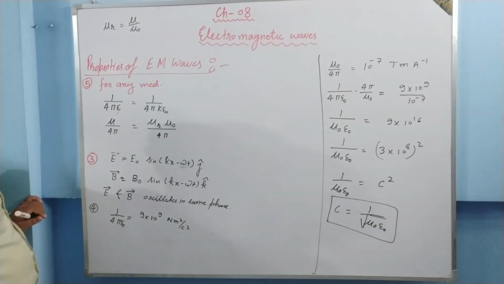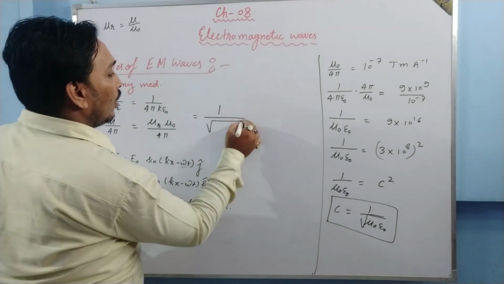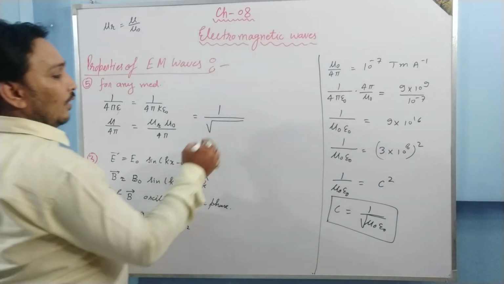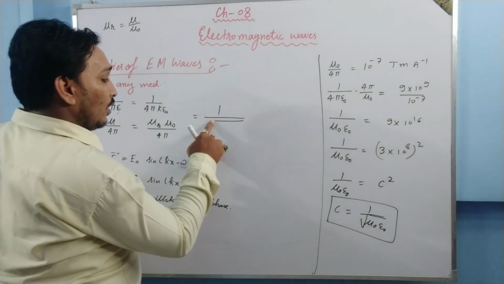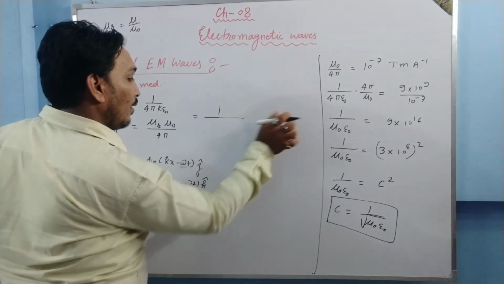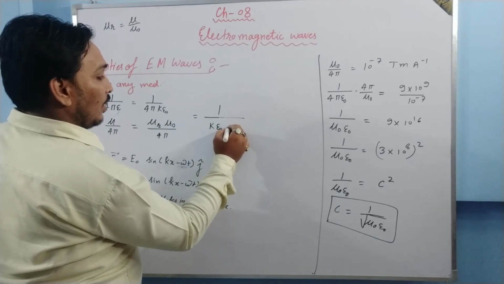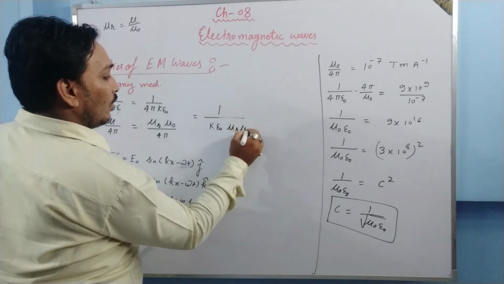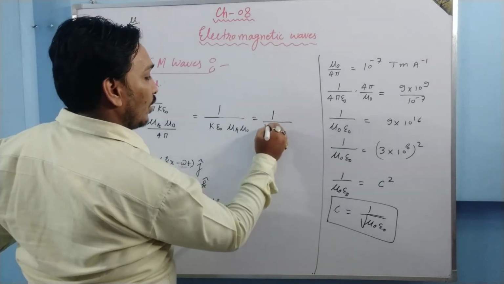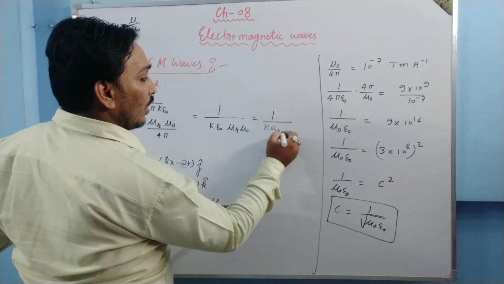Again, if we divide them and take the square root, what are we going to have? We are going to have 1 upon under root k epsilon naught and mu r mu naught. Now epsilon naught mu naught we take together, and we have k into mu r.